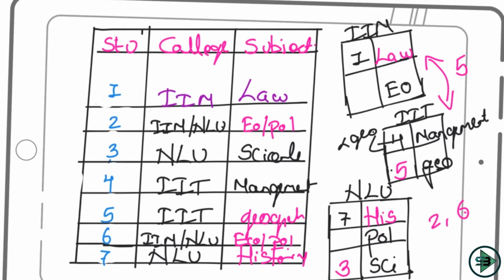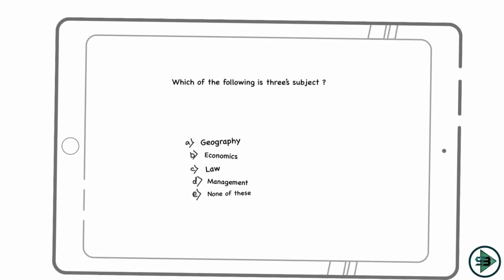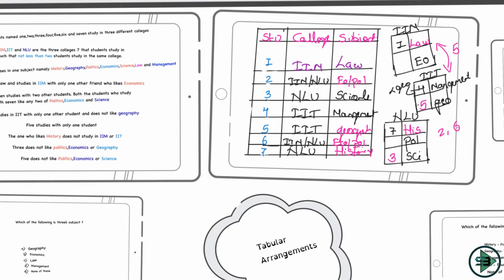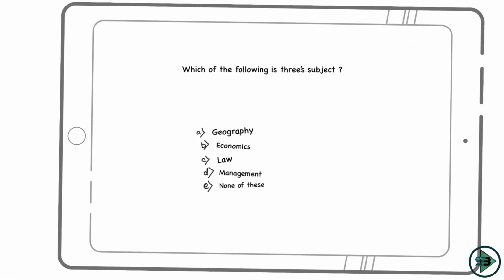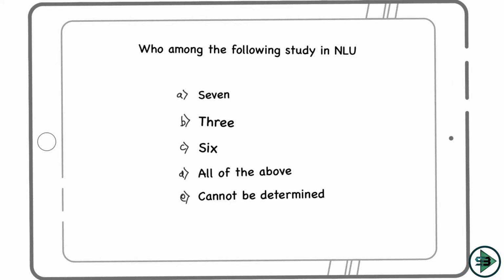So now from the puzzle we move on to our first question: which of the following is 3's subject? Let's come to this. 3's subject is science. If you check it here, 3's subject is science. We know the definite answer for this. Let's check the options. Science is not there in the options. If you can see, geography, economics, law and management. So I'll mark the option as none of these, because 3's subject is science, which is not there in the options.